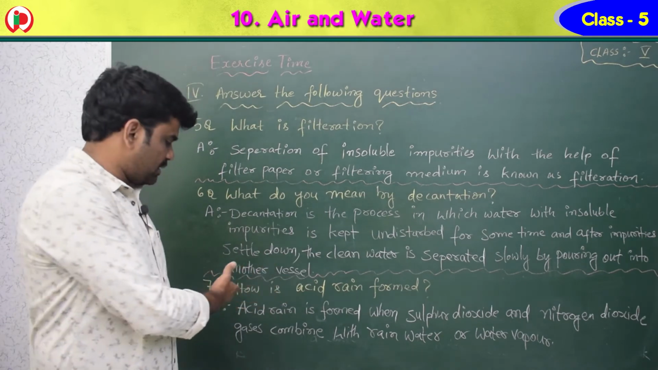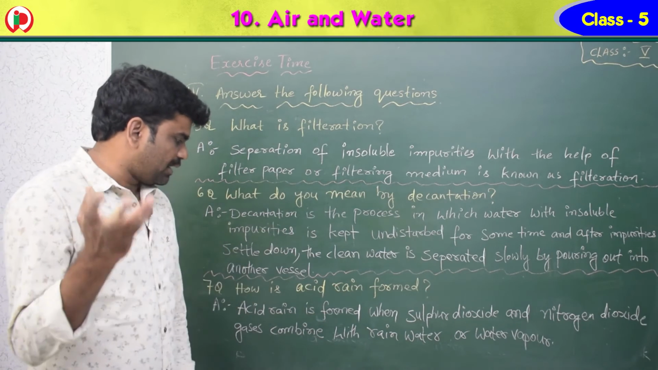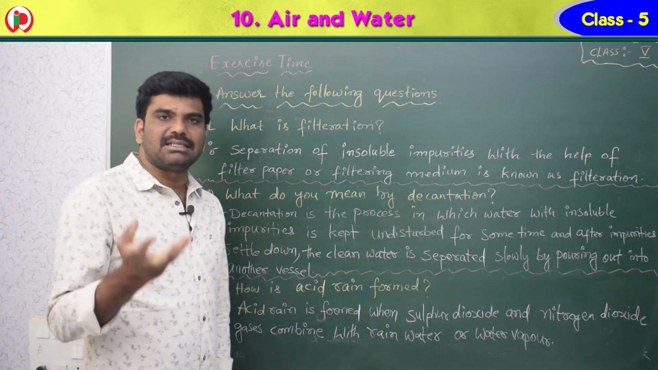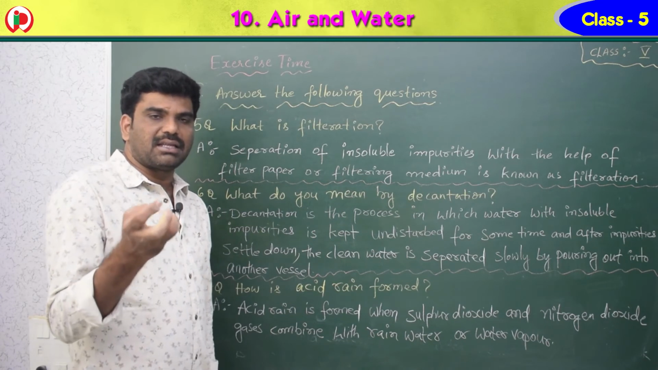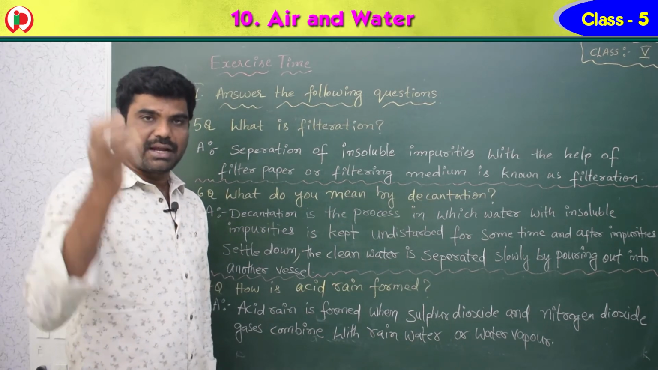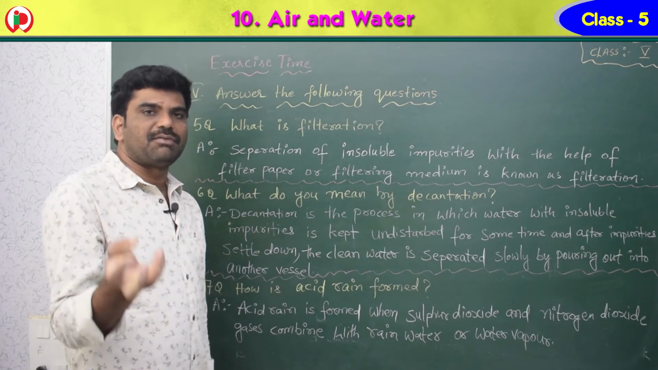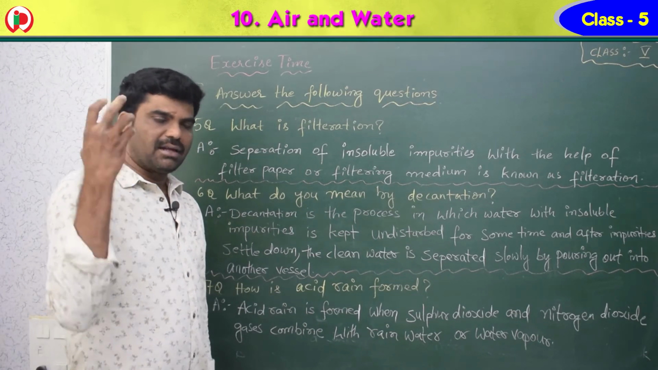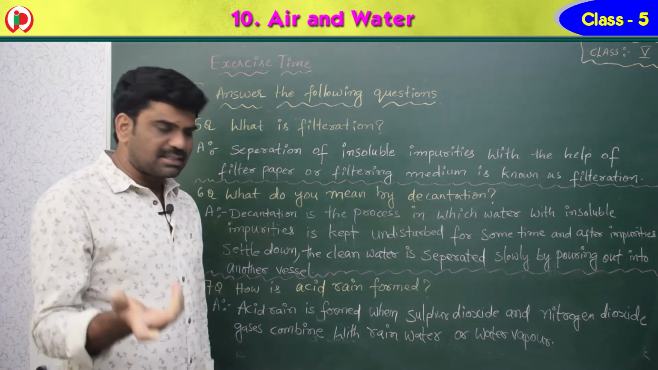Next question, that is seventh question. How is acid rain formed? So you know that rain, but this is a new term, that is acid rain. So when sulfur dioxide and nitrogen dioxide, these are the gases, combine with the rainwater or the water, automatically the acid is formed, which is sulfuric acid and nitric acid. And the rain will be caused with this acid, and this is called acid rain.